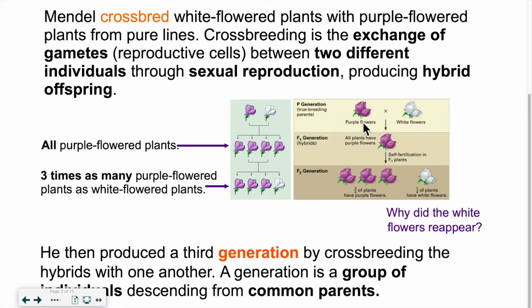So you have it as an illustration here. So he took a purple flower plant and a white flowered plant, and he crossed them together. So that's crossbreeding. His first generation, called F1, he got only purple flowers. Now he took, as a second generation, these purple flowers, the F1 flowers, and he crossbred them together. And what he obtained then was a ratio of 3 purple flowers to 1 white flower. And that's when he discovered essentially that there are genes that sometimes get expressed, sometimes they don't. So he essentially discovered recessive genes versus dominant genes.